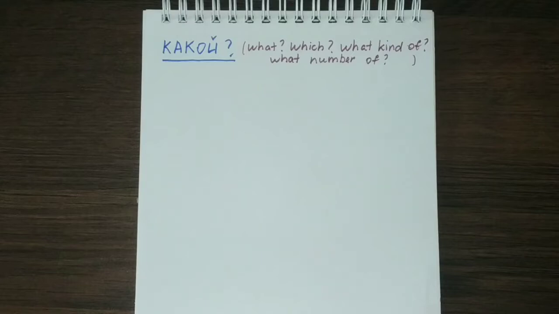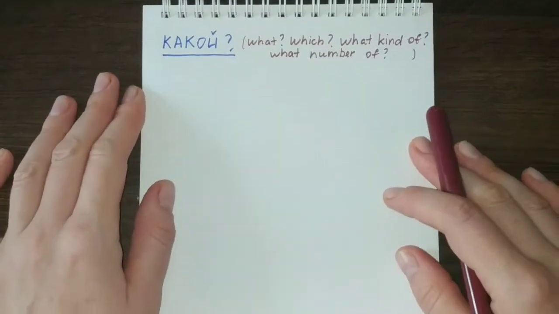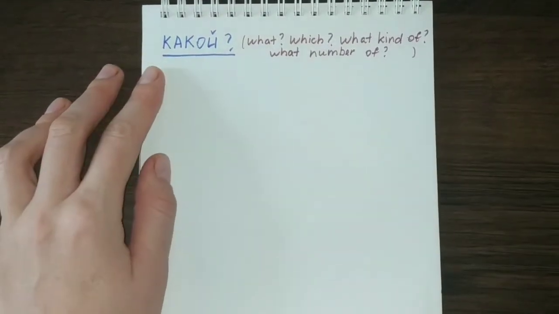So in today's video we are going on with our Russian studies, and this time I wanted to talk to you about a very important word that is used very often in Russian conversations, and it is used in a lot of questions. And this word you can see on your screens. This word is КАКОЙ.